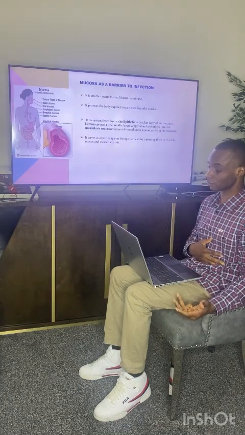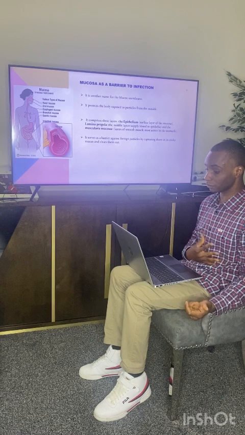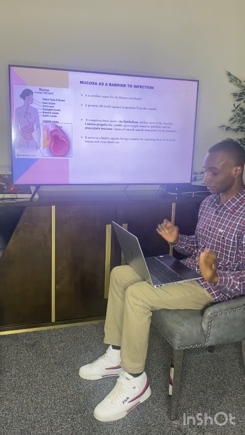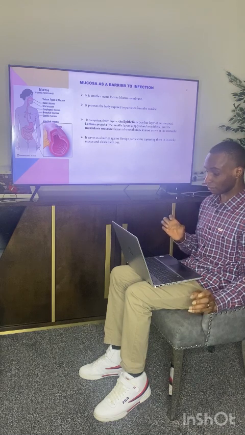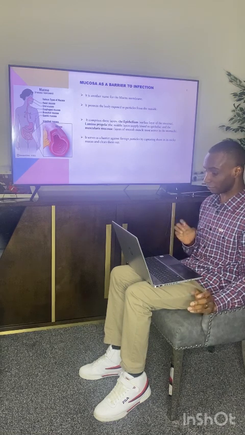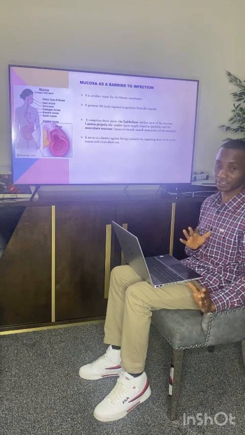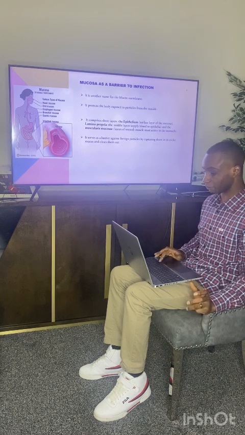Mucosa as a barrier to infection. It is another name for the mucous membrane. It protects the body from the outside environment. It comprises three layers: the epithelium, the lamina propria, and the muscularis mucosae. It serves as a barrier against foreign particles by capturing them in its sticky mucus and clearing them out.